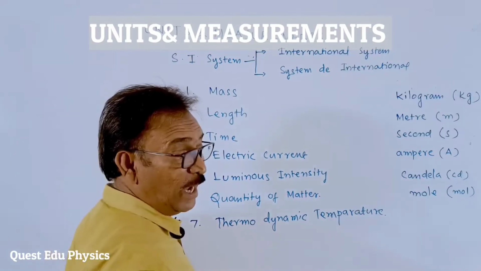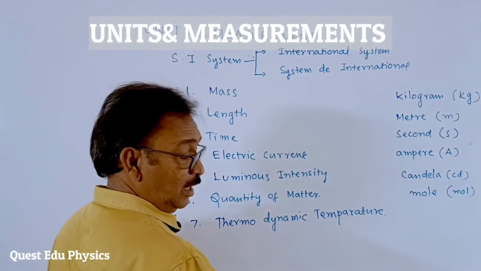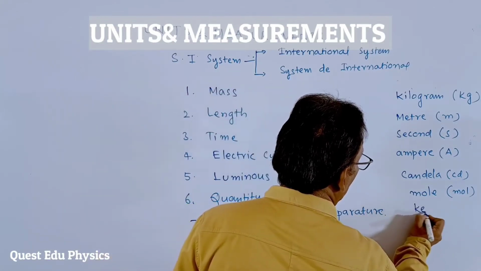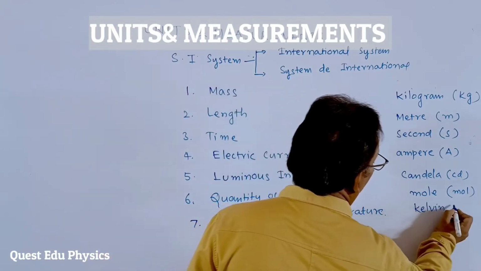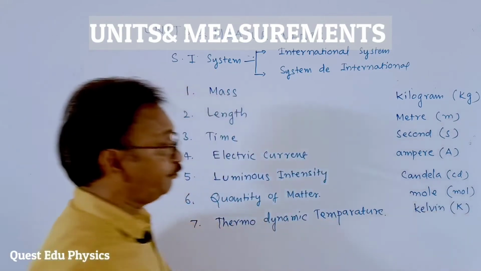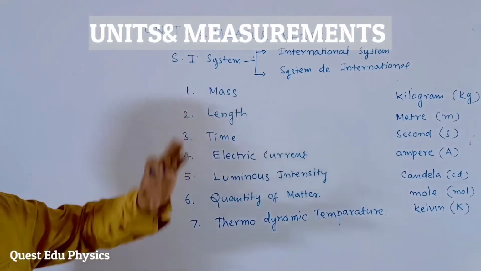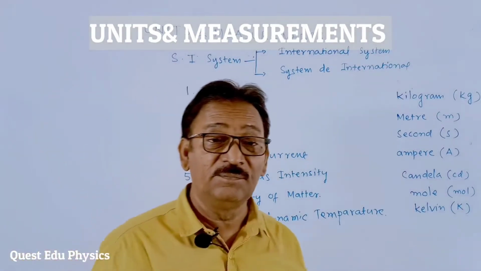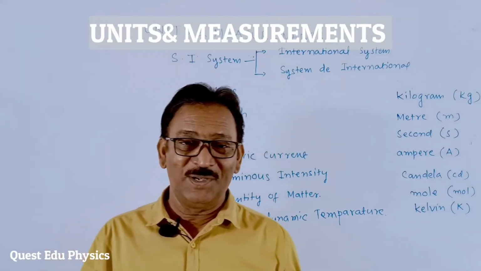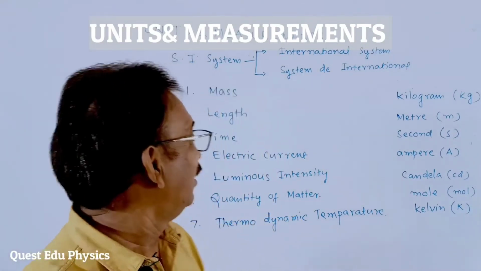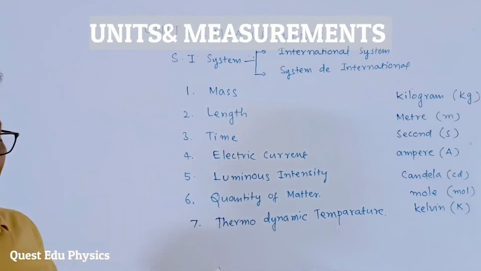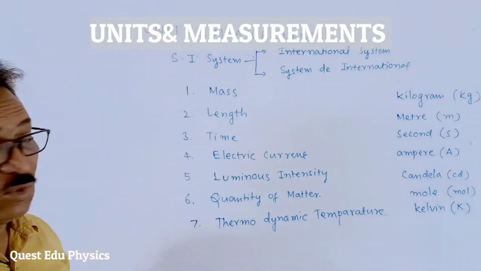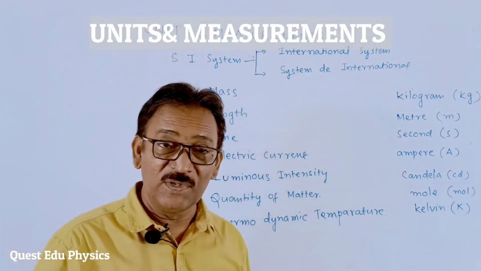And finally, thermodynamic temperature. It's also named after a scientist. His name is Mr. Kelvin. Kelvin. Okay, we have to write it as capital K. These are the fundamental physical quantities. I didn't explain to you what the types of physical quantities actually are. Here, these physical quantities are named fundamental physical quantities, students.